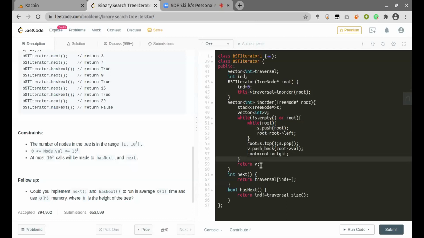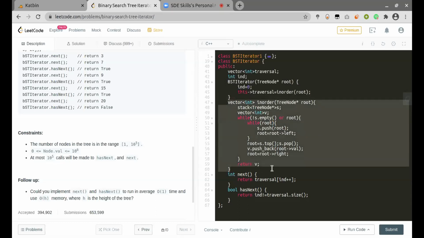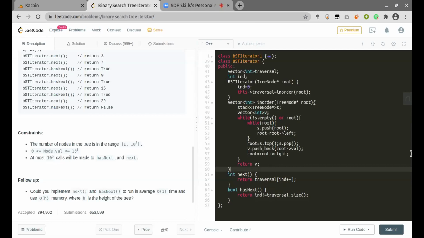So to reduce this complexity, but anyways, both the function calls which they have mentioned will be done in constant time. But whenever we are initializing our vector, whenever we are calling our constructor or declaring our class, there only we are iterating through the whole tree. So to reduce this complexity, we can take the idea of the iterative in order traversal itself.